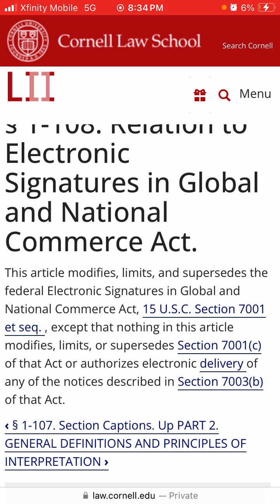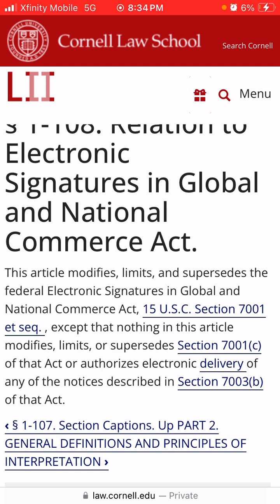Right? And then it says, this act authorizes electronic delivery of any of the notices described in. Okay, so it does not supersede section 7001(c), which is what we just read, of that act, or authorize electronic delivery of any of the notices described in 7003(b).